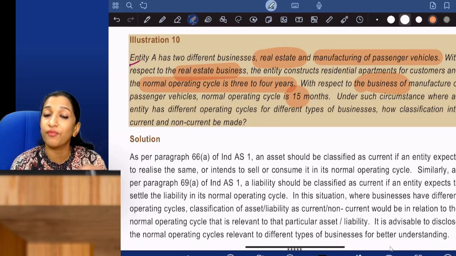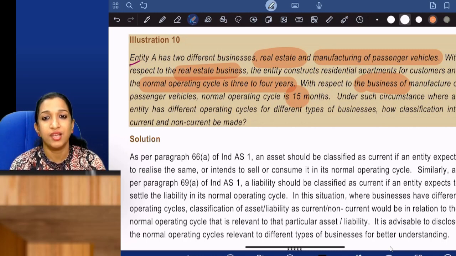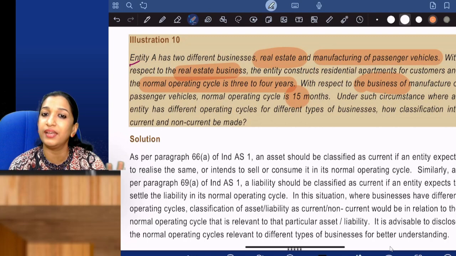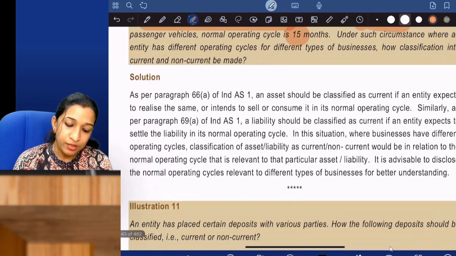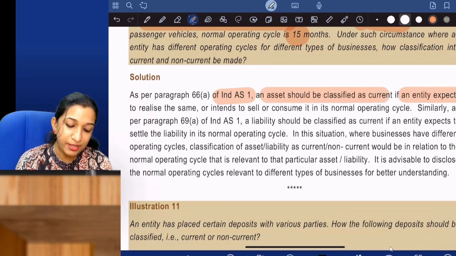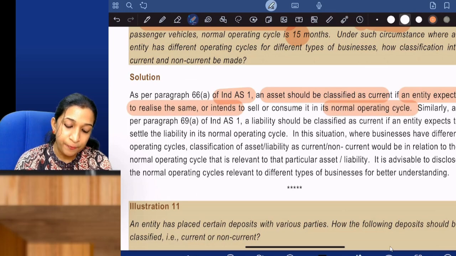current. That's it. An entity can have different businesses. Every business can have different operating cycles. So consider each asset and liability and accordingly identify whether it is current or non-current. That's it. So as per Ind AS 1, an asset should be classified as current if an entity expects to realize the same within a normal operating cycle. A liability should be classified as current.